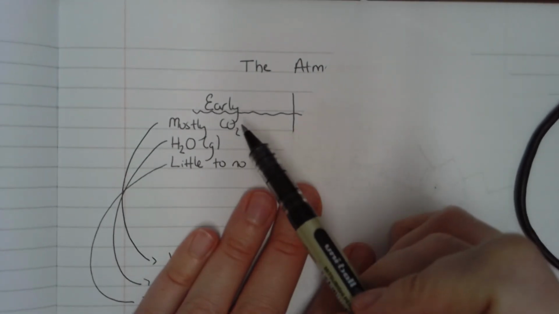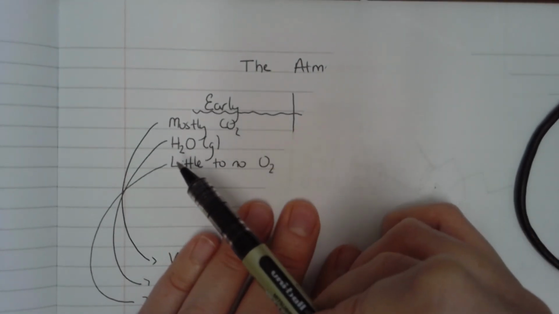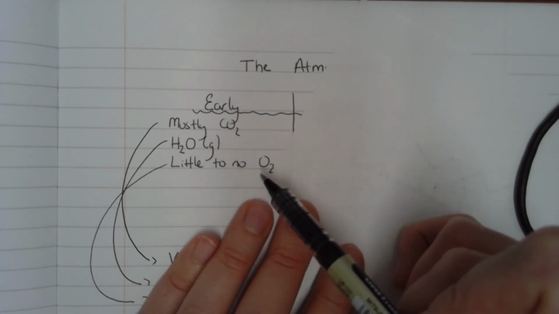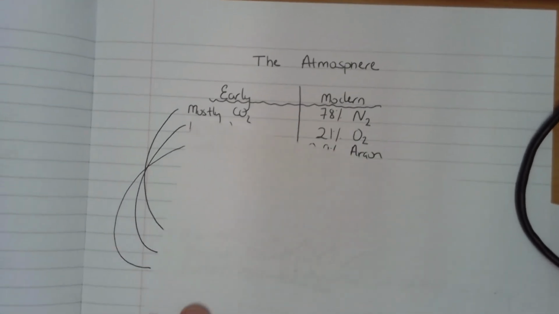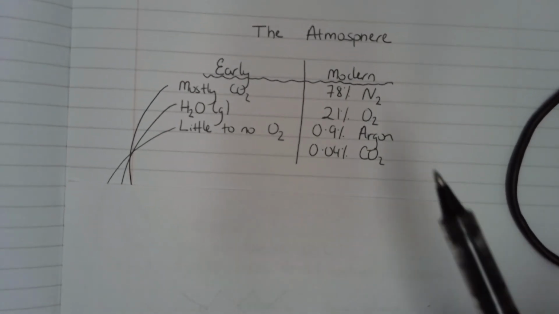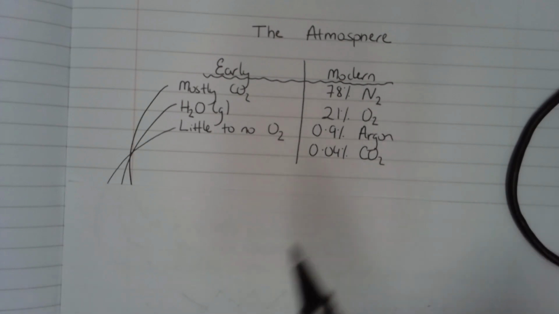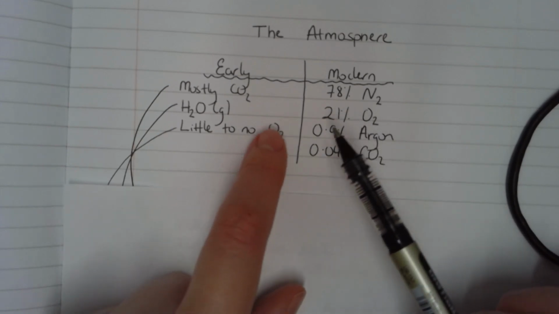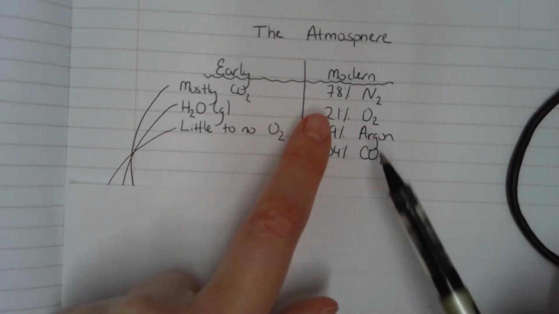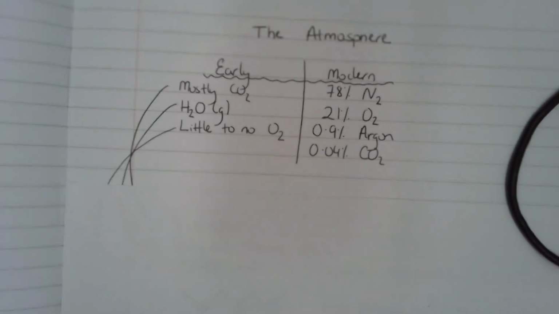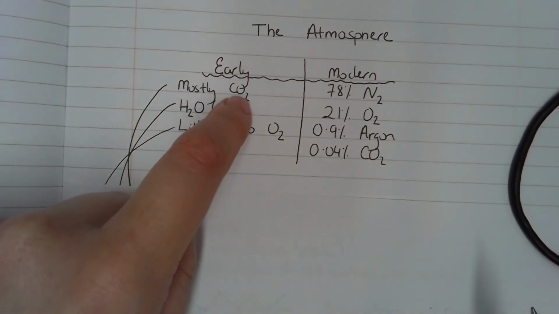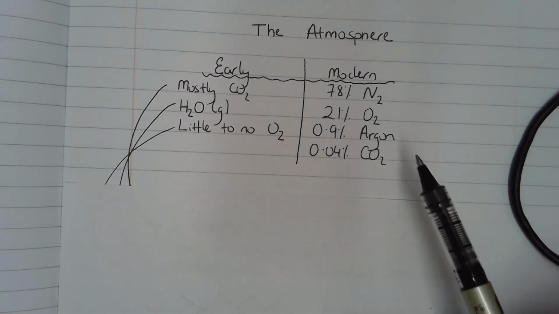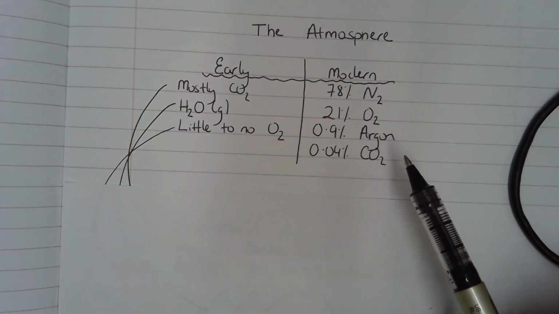Okay, you had mostly carbon dioxide. All of the water was present as water vapor, so H2O was a gas, and you had little to no oxygen. And if you compare that with what we've got today, it's very different. Now we've got mostly nitrogen, so 78% is nitrogen. We've got 21% oxygen, so compared to having no oxygen, now we've got 21%. The carbon dioxide has gone from being mostly carbon dioxide down to less than 1% carbon dioxide. And we also have this gas here, argon, in small amounts.